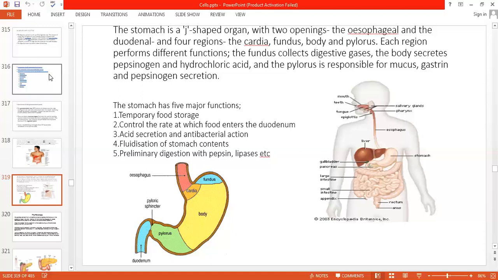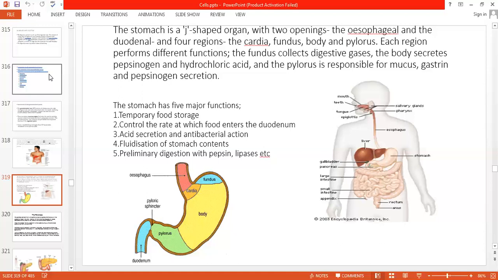The body secretes pepsinogen and hydrochloric acid, which digest the protein. The pylorus is responsible for mucus, which lines the stomach and prevents the lining of the stomach from the acid, from the HCl, which is acidic in nature. Then gastrin and pepsinogen secretion, which digest protein.